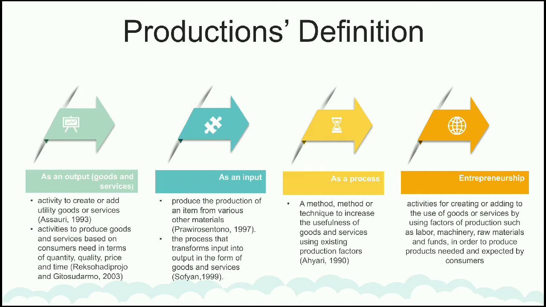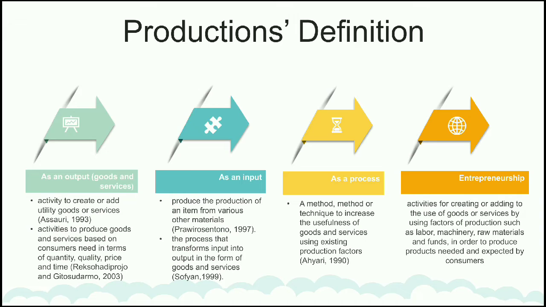Here is the production definition. First is the definition of production as an output of goods and services. Based on Assauri 1993, production is activity to create or add utility of goods or services.